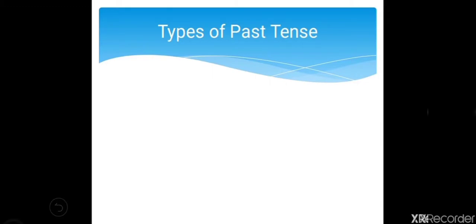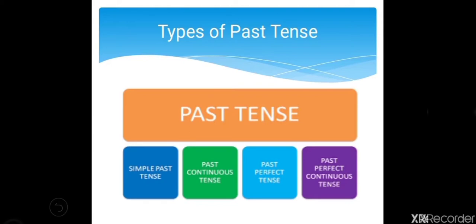Now let's move towards types of past tense. So there are four types of past tense: simple past tense, past continuous tense, past perfect tense, and past perfect continuous tense. Let us see one by one.